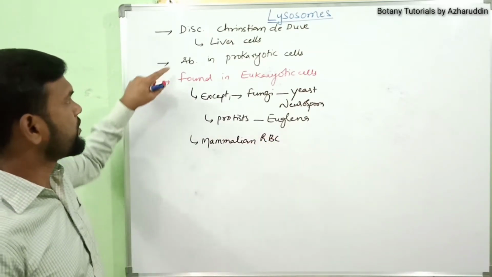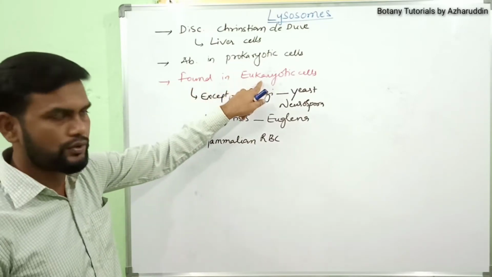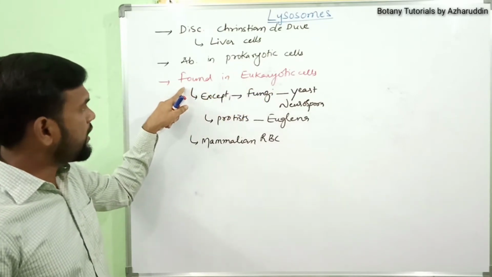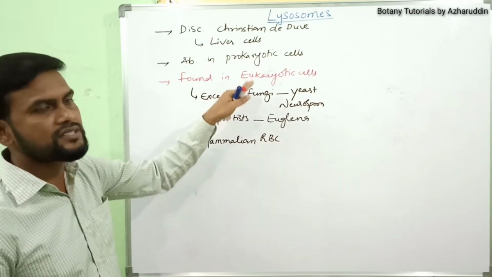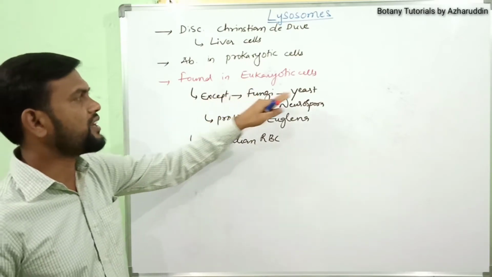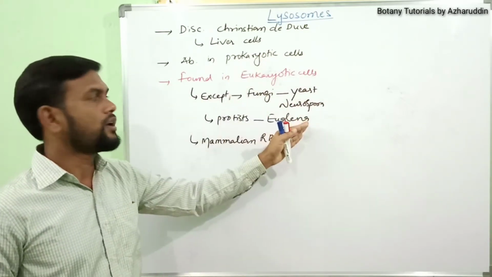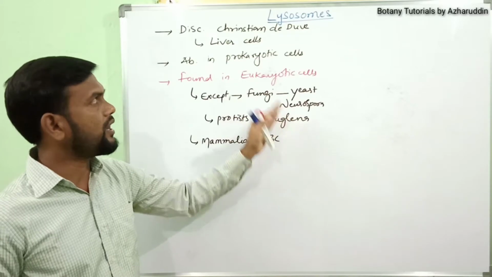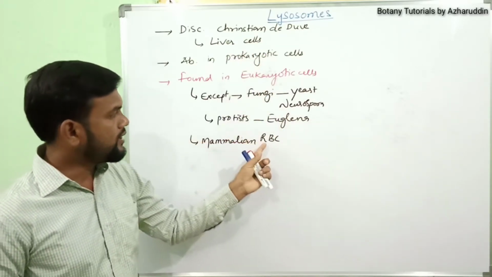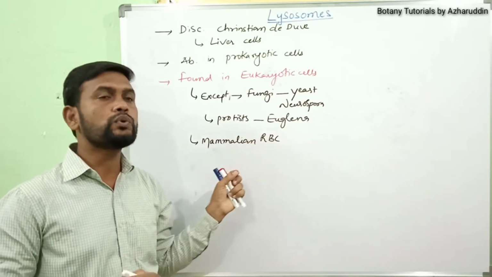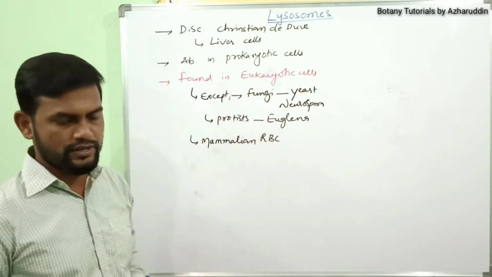Do you understand? They are absent in prokaryotic cells, but they are found in eukaryotic cells. Coming to eukaryotic cells, they are exceptionally absent in some organisms. Like in fungi, yeast and neurospora, lysosomes are absent. The protist euglena does not contain lysosomes. In mature mammalian RBCs also, lysosomes are absent.